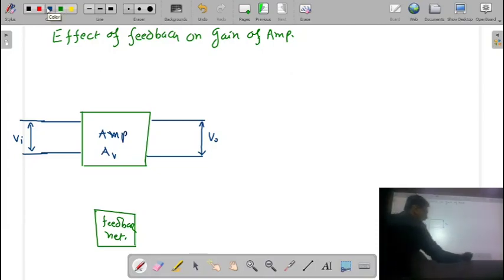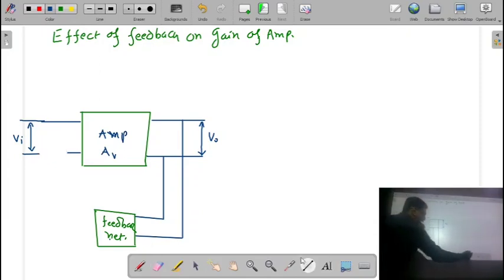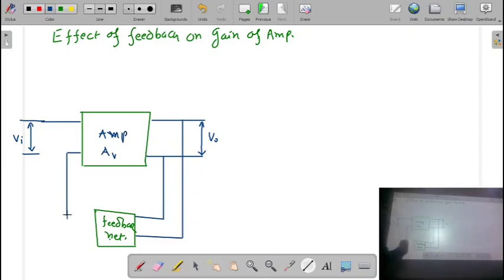Fraction of the output voltage means I have to consider this is my one of the terminals. It is connected to the network. Then here, this is the output voltage. Then it is connected to this feedback network. Then whatever the signal is coming in the output of the feedback network, I want to connect in series with the input voltage. So what we can do, here we can rub out this one line, and then this output voltage will be combined in this way.